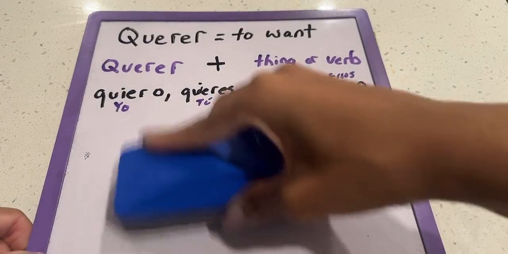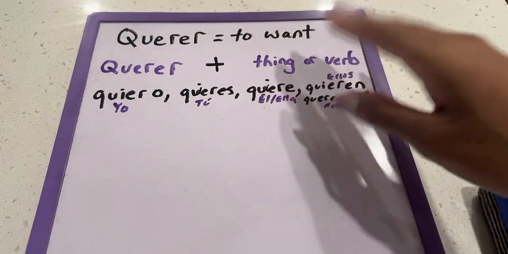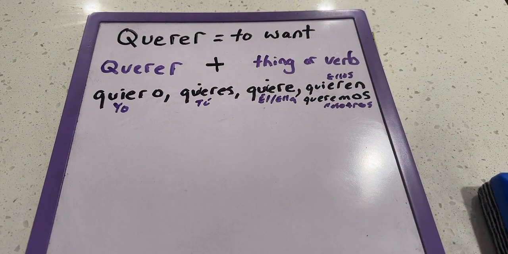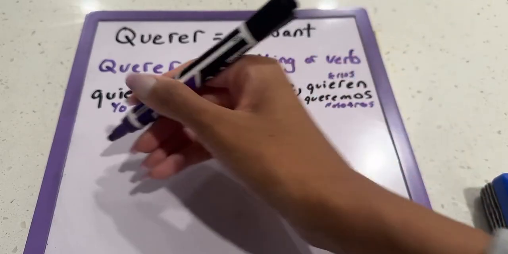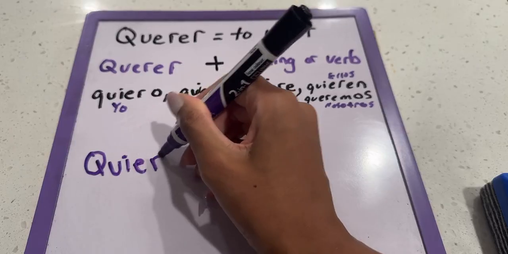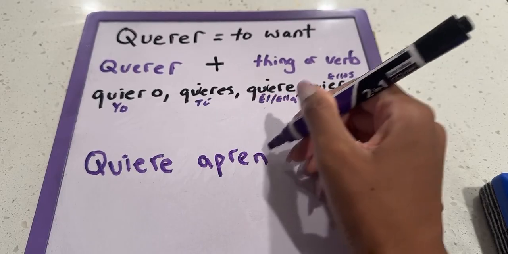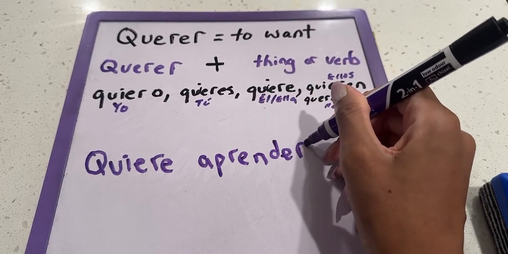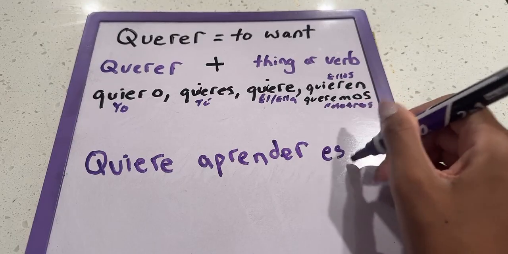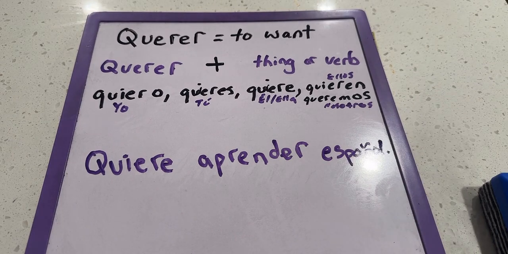Thank you. Okay, now, I think we're pretty comfortable now with our sentence format, querer plus a thing or verb. So now we can go ahead and actually look into a concept that I want to teach you about today. So I'm going to write a sentence here. And there's something that I want to see if anybody remembers from one of our last sessions. All right, so this is a sentence here.